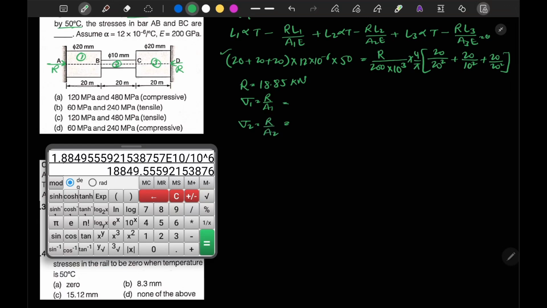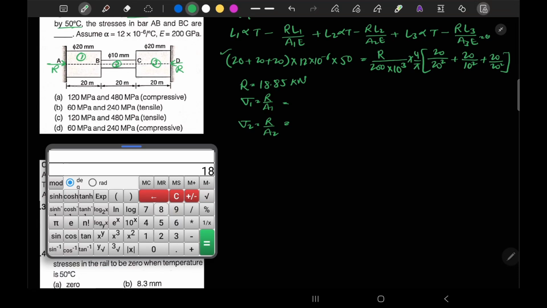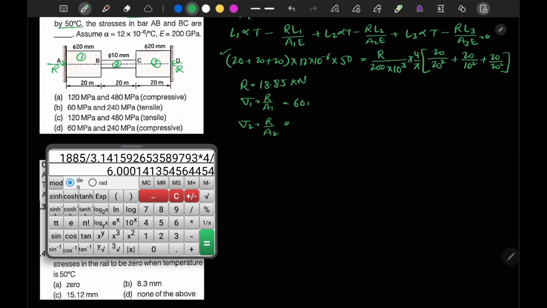Now we can obtain both values. So this is 1885 divided by area. Area is pi by 4 into d square, d is 20 square. Okay, so this will be our 60 megapascal. Okay, 60 megapascal. Now if we calculate sigma 2, the diameter is 100, so this will be 4 times. Okay, so 240 megapascal.